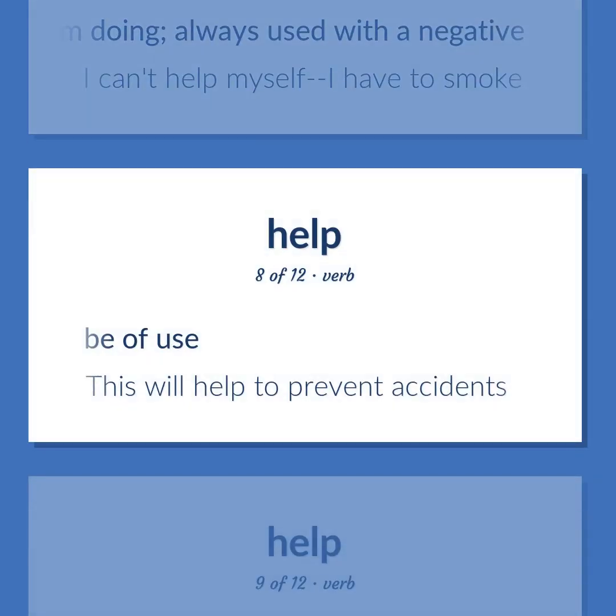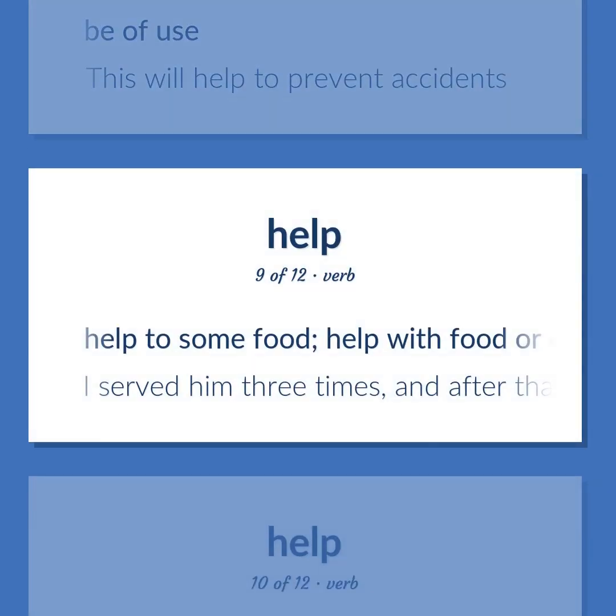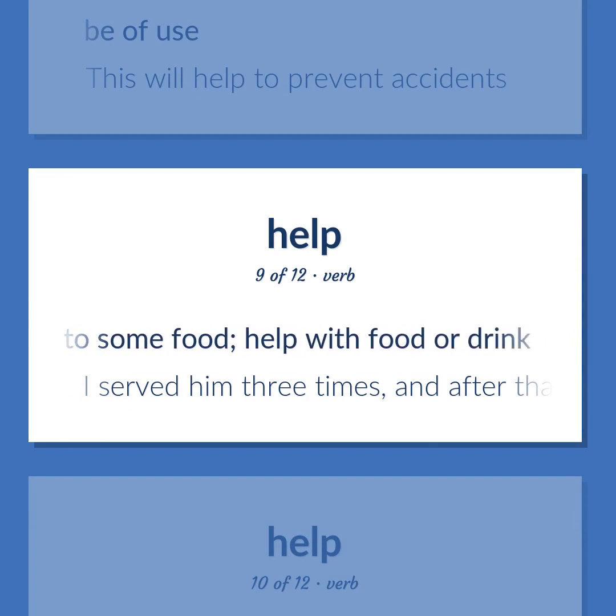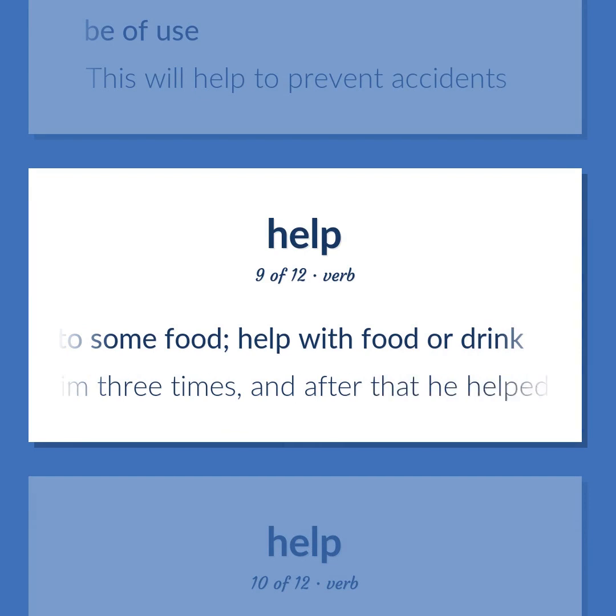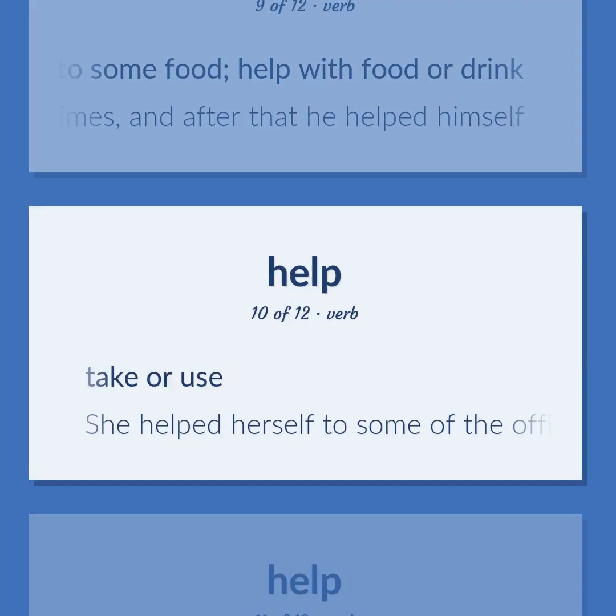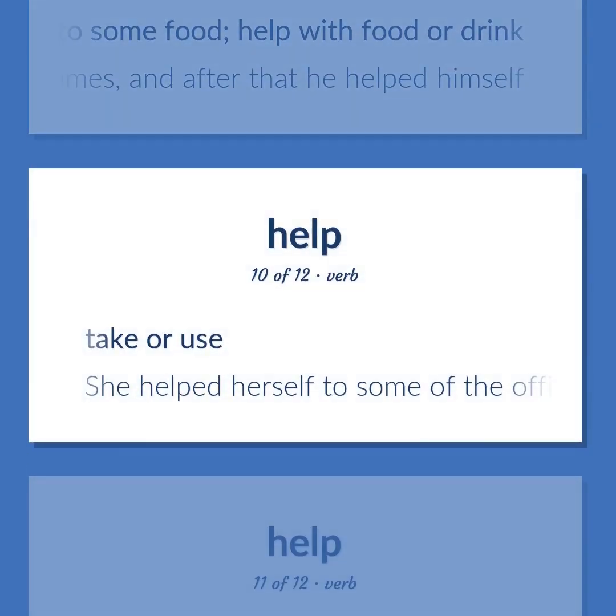Be of use. This will help to prevent accidents. Help to some food. Help with food or drink. I served him 3 times, and after that he helped himself. Take or use. She helped herself to some of the office supplies.